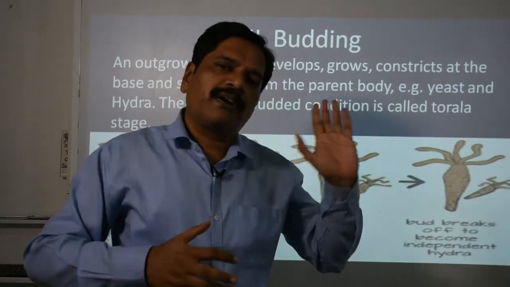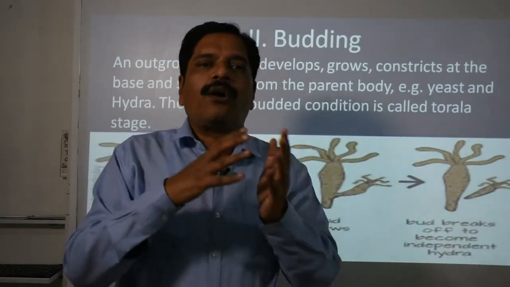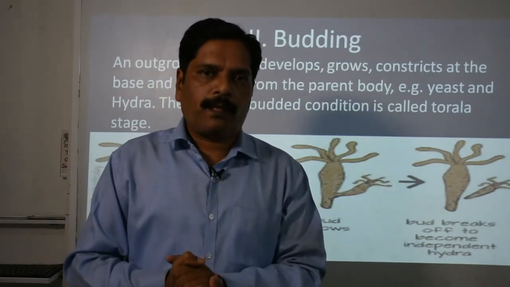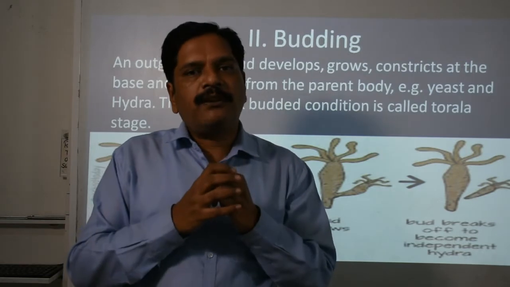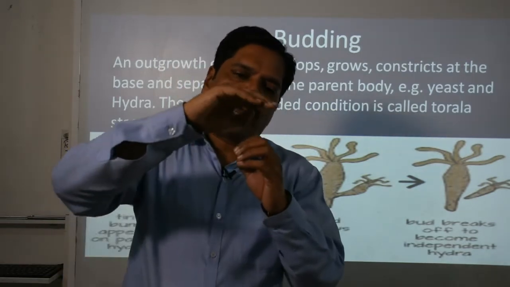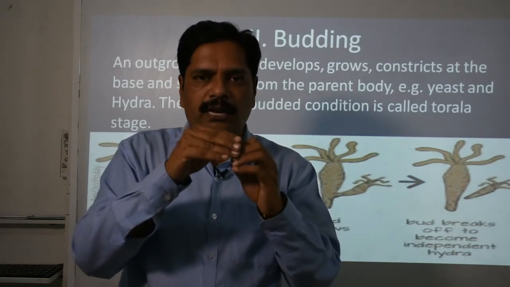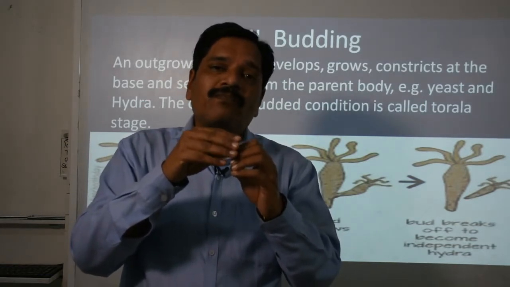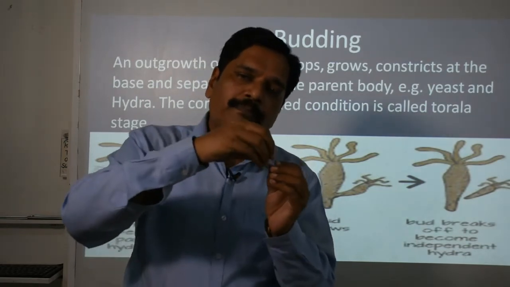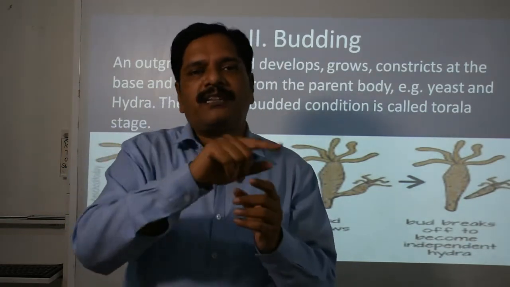Clear? So this budding may occur in unicellular or multicellular, but simple multicellular organisms. So in this unicellular one, what happened? This spherical cell will grow an outgrowth. And then what happened? The nucleus undergoes mitotic division, and one part of the nucleus is shifted into that outgrowth.